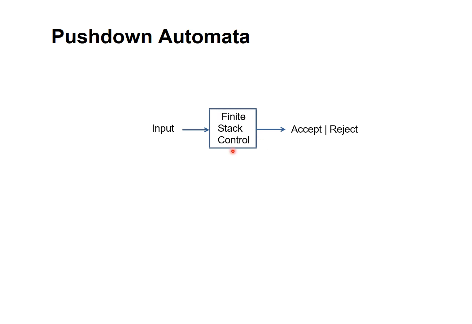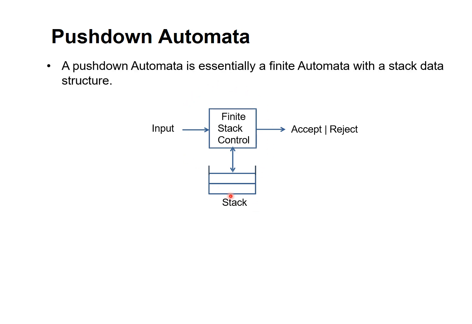But what special feature is added for pushdown automata? A stack data structure. The stack has the capacity to store intermediate results that can be retrieved later when required, right? Because of this, the pushdown automata is much more powerful than finite automata.